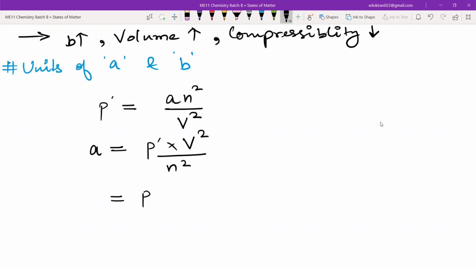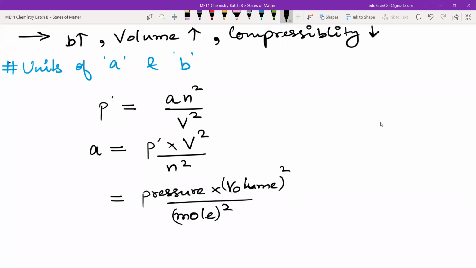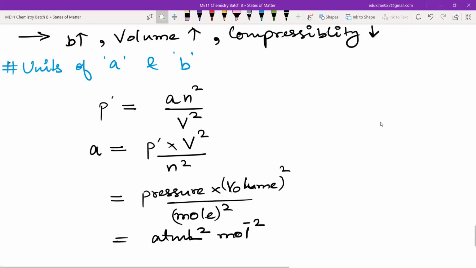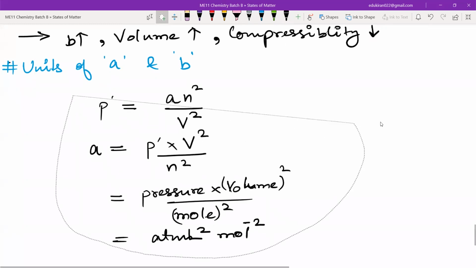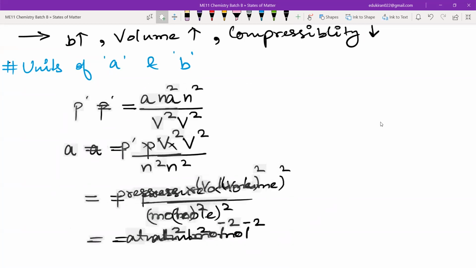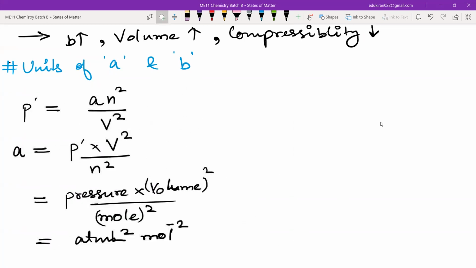So this is pressure into volume square divided by mole square, and the units will come out to be, let us say, atm liter square per mole square. This is for A. Similarly, we can write for B also.